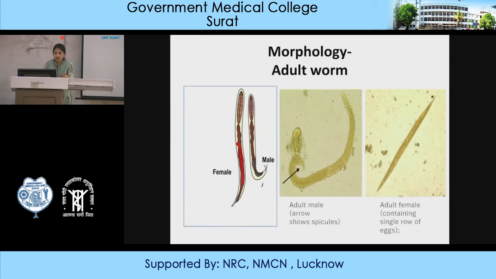In this picture you can see the adult female and the adult male. The adult male has typical spicules at the posterior end, and in the adult female you can see a single row of eggs in the body.